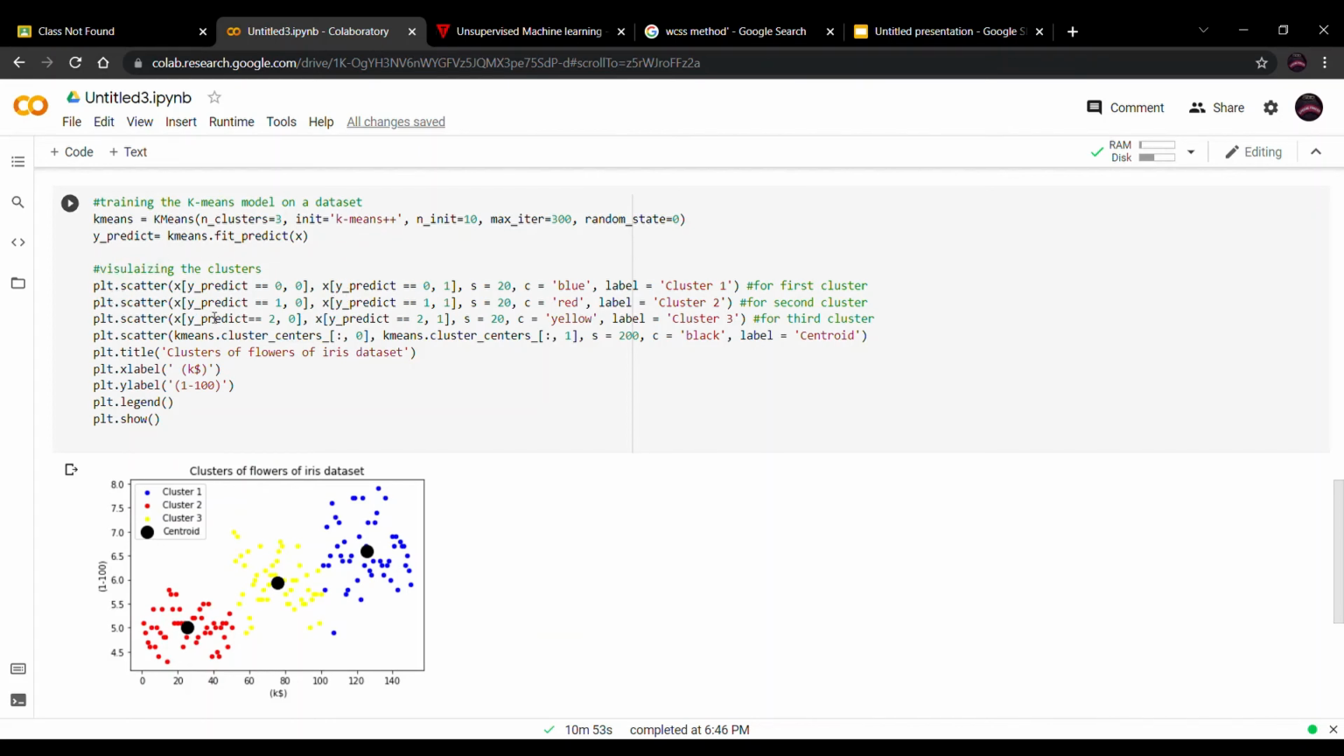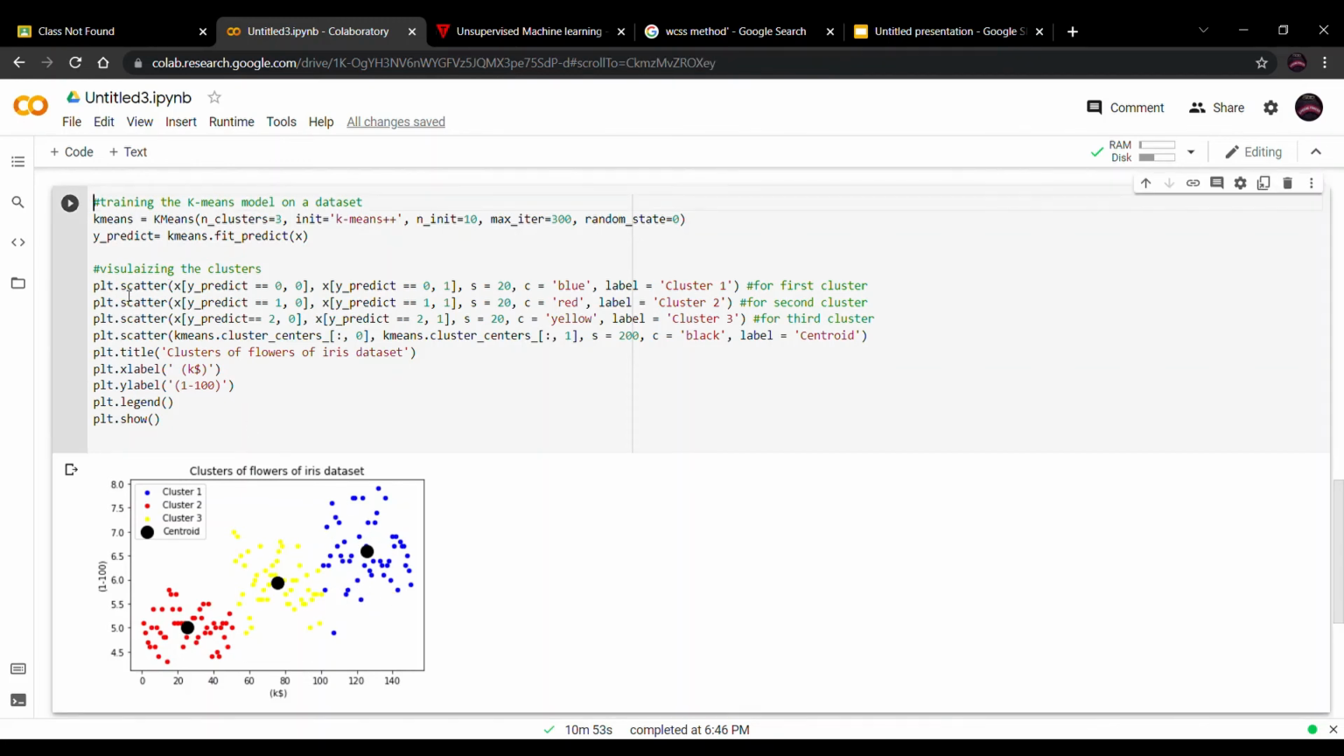The first one is plt.scatter, with the help of which we will get one cluster, which is blue in color. This cluster we will get with the help of this command. In the next line we will get the cluster in red color, and after that we are getting the cluster of yellow color.